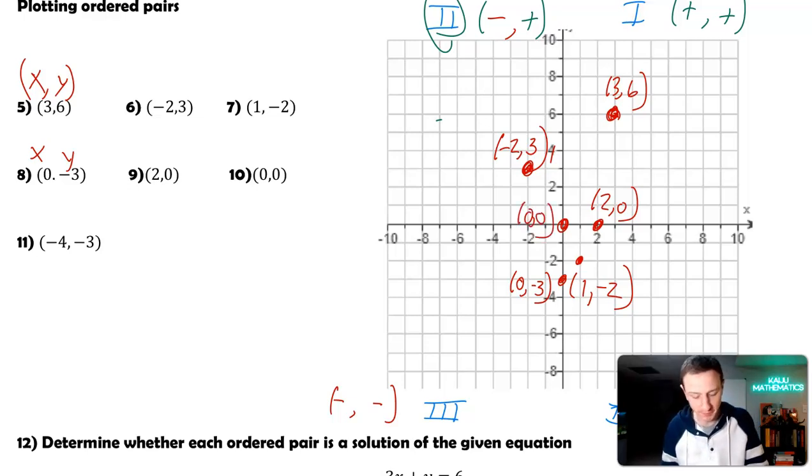And last point, negative 4, negative 3. So I'm going to go x at value negative 4. So I'm here. Remember, we don't actually put a point. And then I'm going to go y value negative 3. So negative 4, negative 3 right here. Okay, so that's just good practice plotting points.